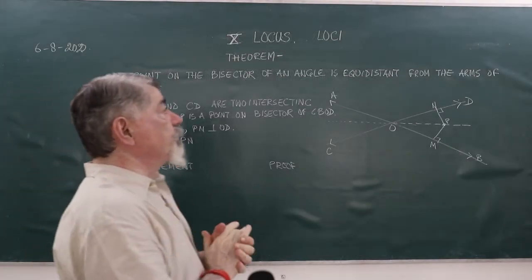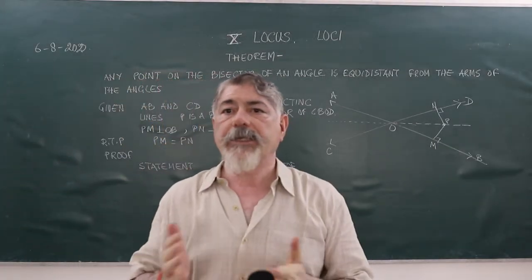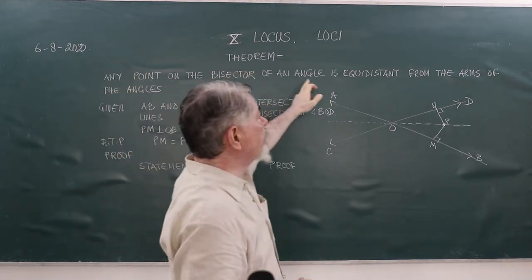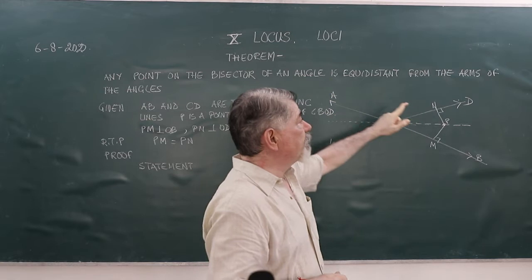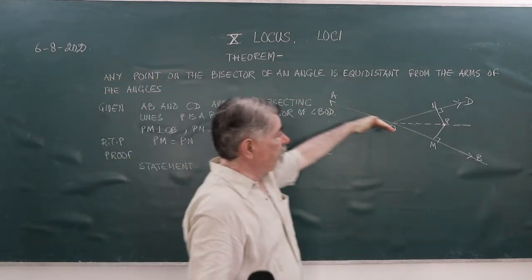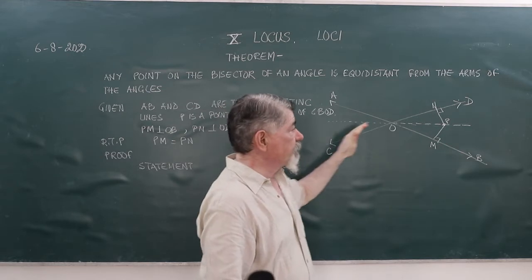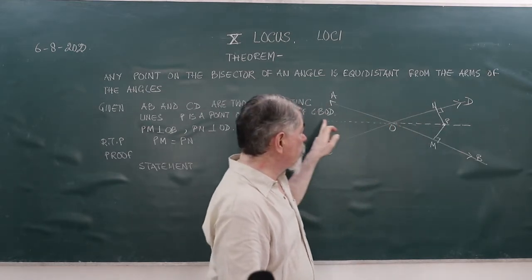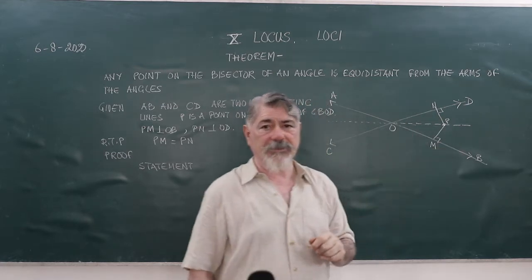Let's talk about the converse of the previous theorem, in which we say that any point on the bisector of an angle is equidistant from the arms of the angle. AB and CD are two intersecting straight lines. P is any point lying on the bisector of the angle.